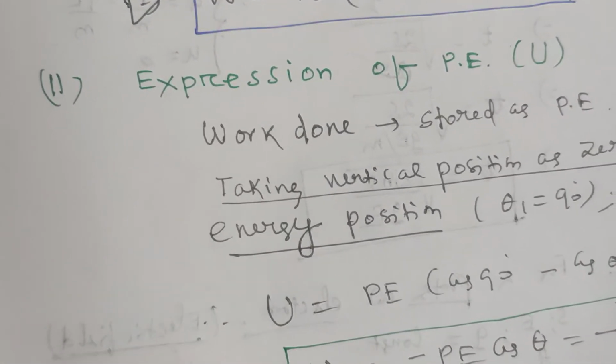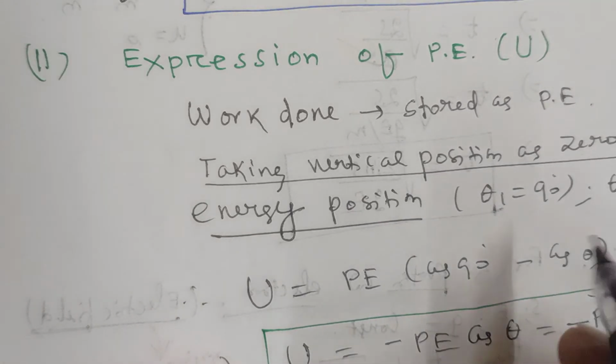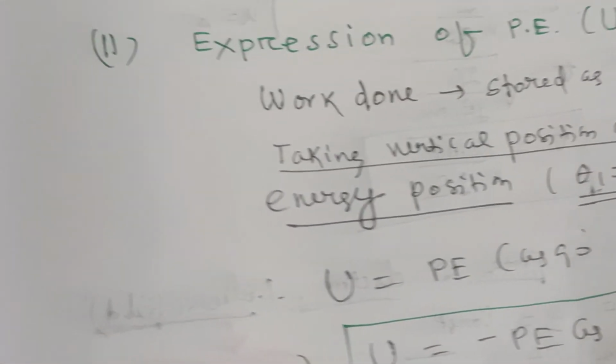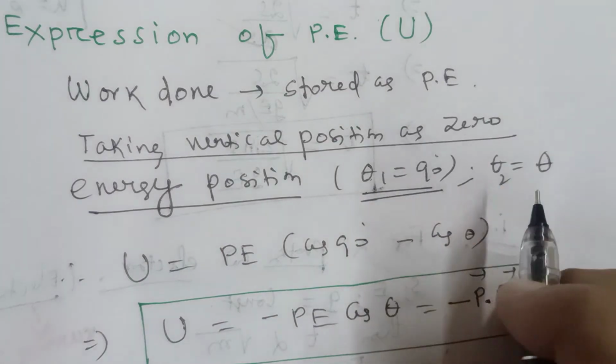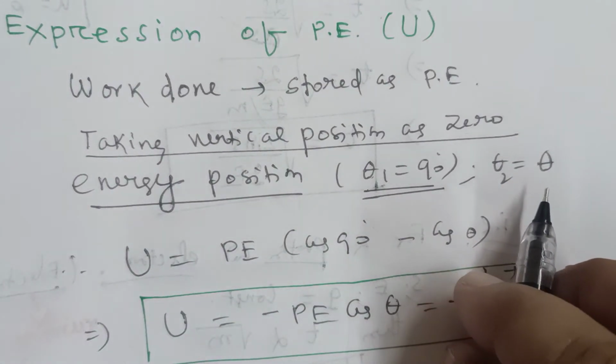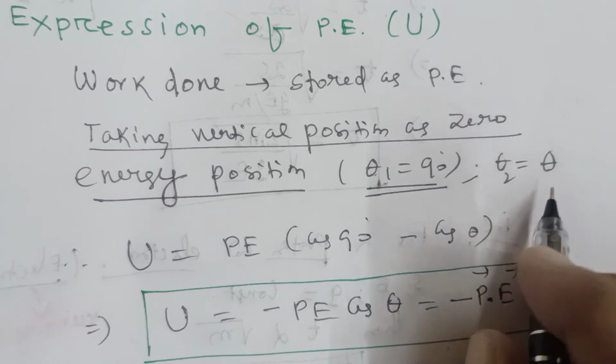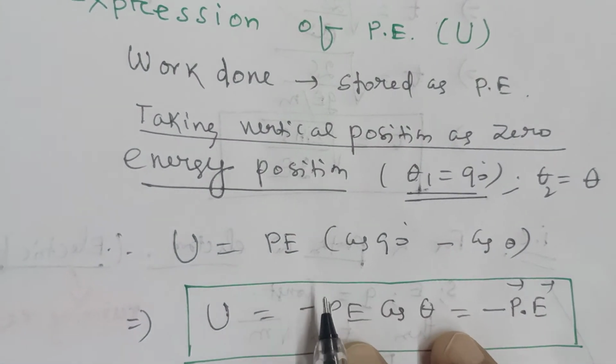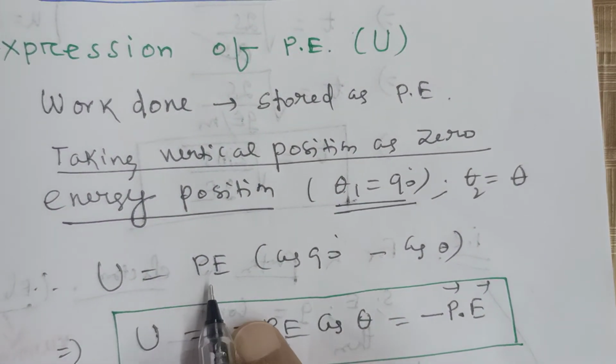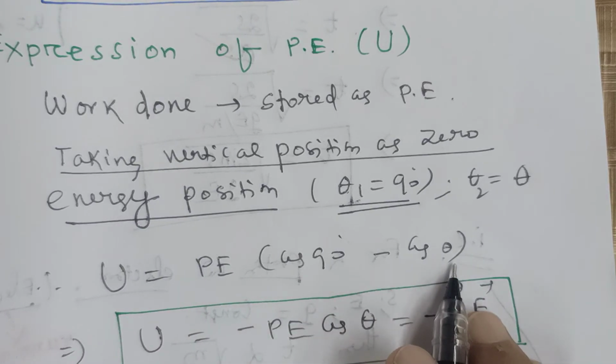So when you calculate the potential energy, keep in mind that theta 1 should be 90 degrees and theta 2 is the final position; it may be 10 degrees, 20 degrees, 12 degrees, whatever. That's why we have written theta 2 is equal to theta. Now your usual formula is U equal to PE (cos theta 1 minus cos theta 2).